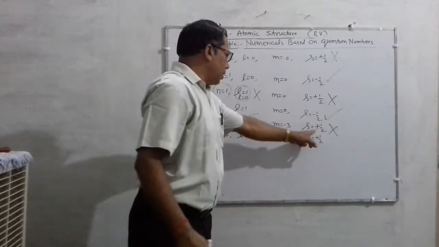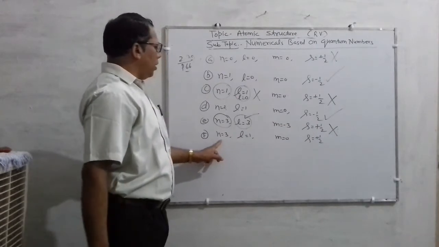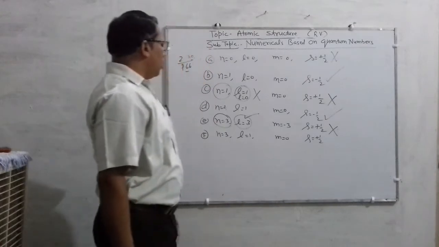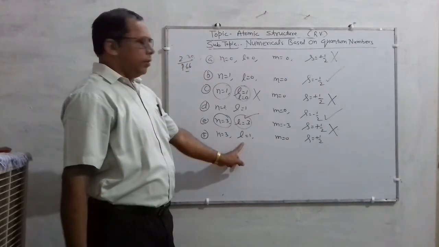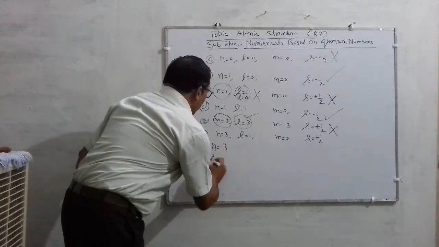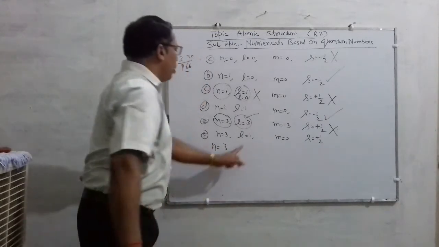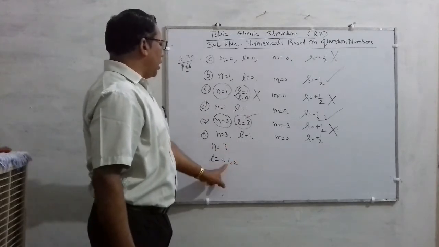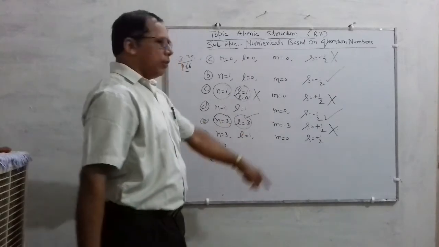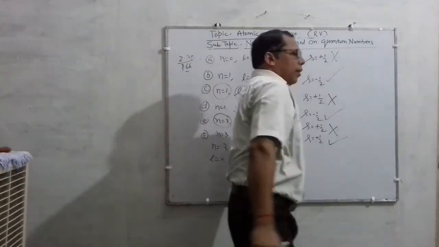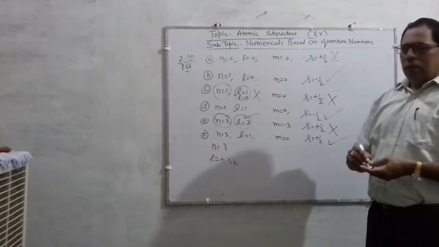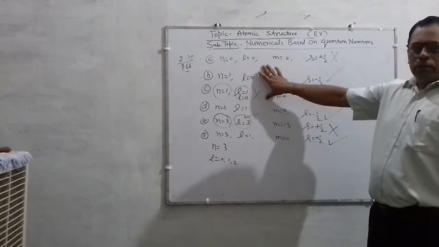Not possible. And here children, n is 3, l is 1, m is 0, s is plus half. So this is possible and this exists, because for n is equal to 3, the value of l will be 0, 1 and 2. So for l is 1, that is right. For l equal to 0, the value of m will be 0, and the rotation will be clockwise. So this is possible, children. So this is the concept of quantum numbers. Clear? Alright.